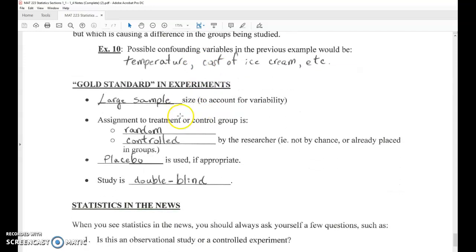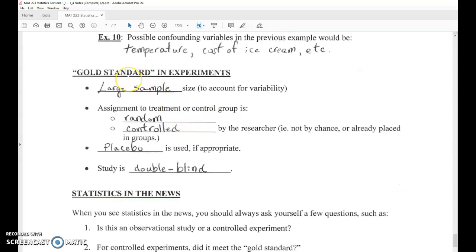Okay, so when we do a controlled experiment to try to show that there's causality, there's also what's called the gold standard. We'll talk about the gold standard as time goes on through the course, but we need to have a large sample size. That will help us cut down on our variability. And remember, variability means differences. We want to just understand our differences. We don't want to have differences that are really not representative. So how do we do that? We look at a large sample.